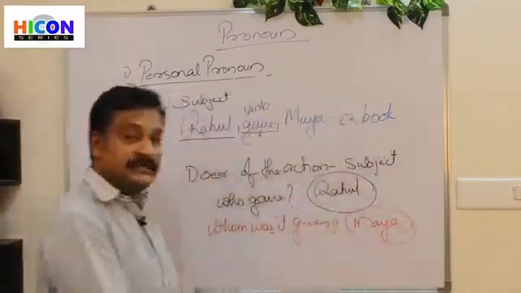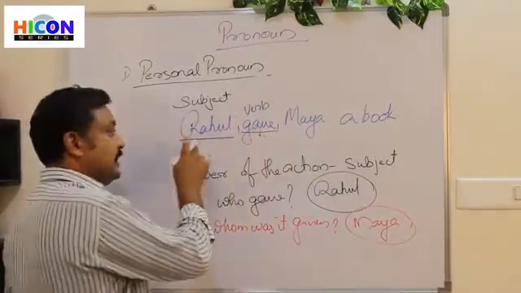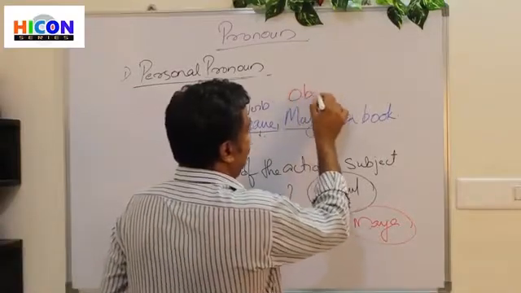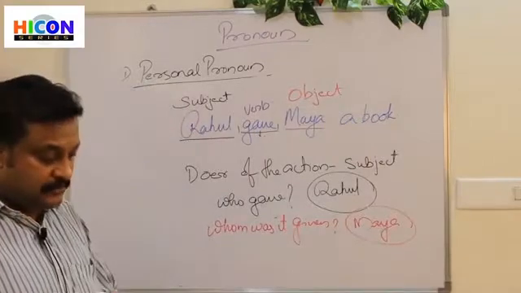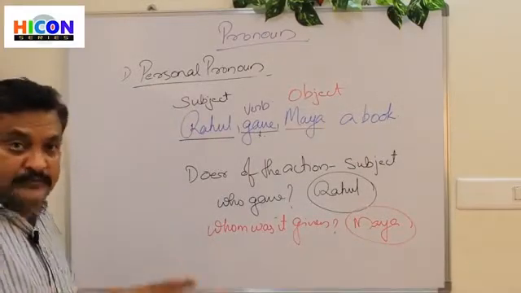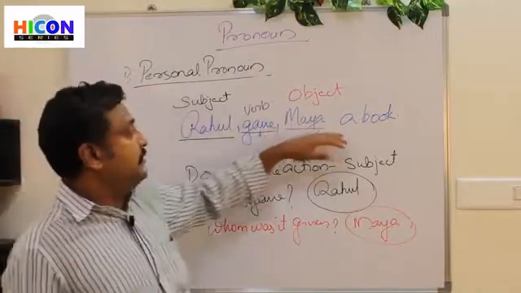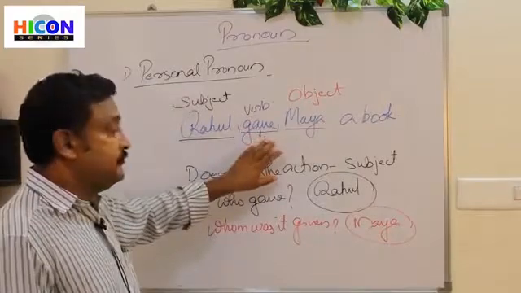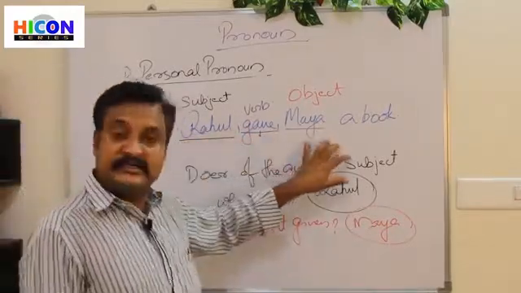So, Maya is the receiver of the action giving done by the subject Rahul. So, Maya is called the object of the sentence. Right? Now, Rahul gave Maya a book. In the sentence, gave is the verb, Rahul is the subject, Maya is the object.